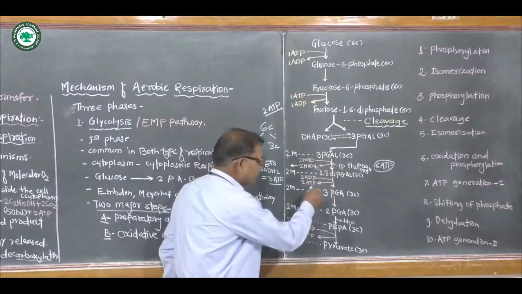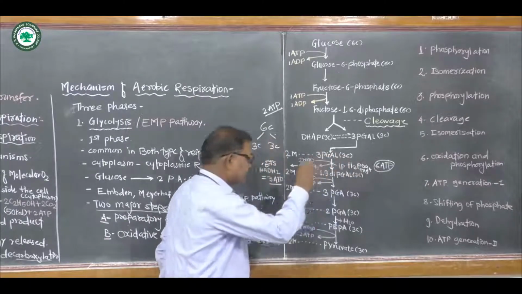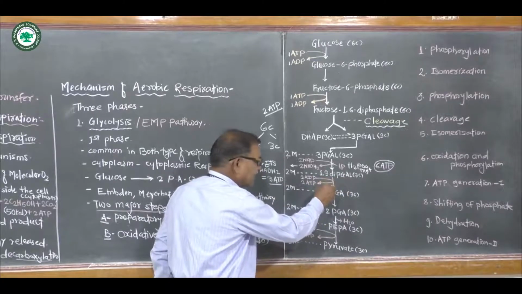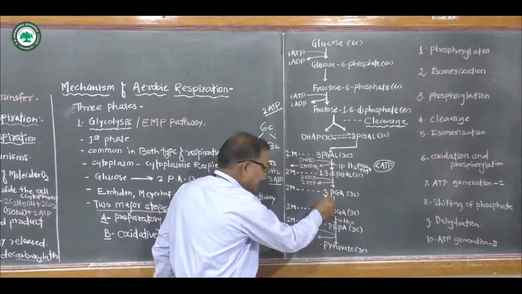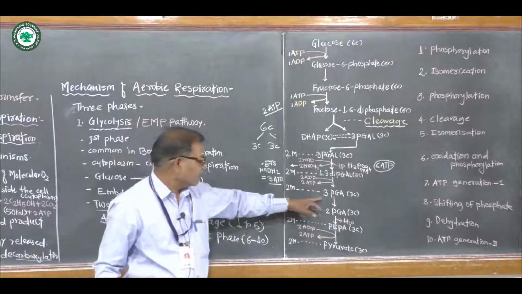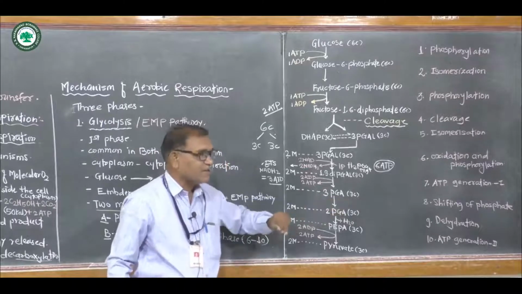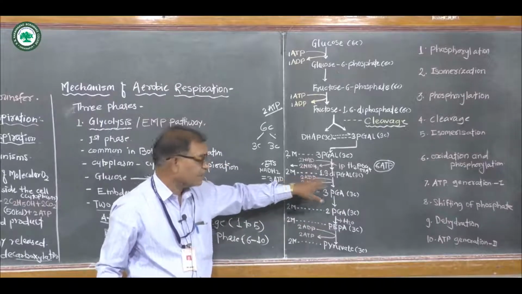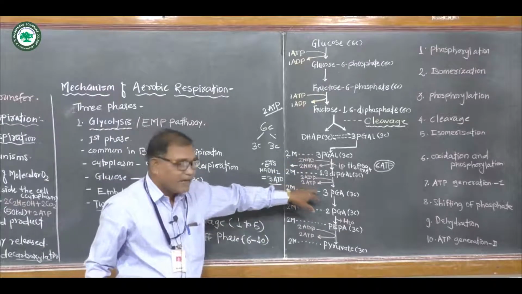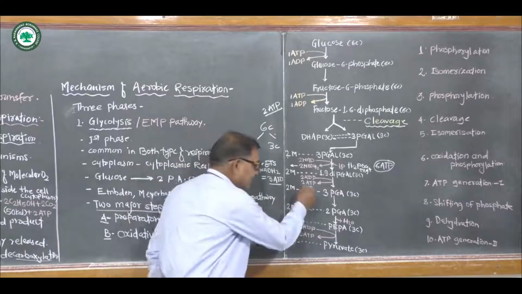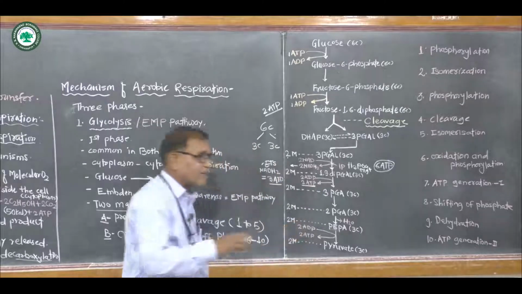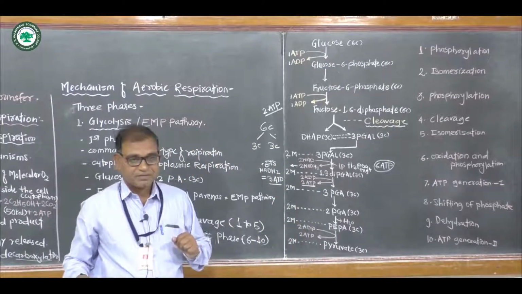Okay. Now next, 2 molecules of 1,3-diphosphoglyceraldehyde are phosphorylated to form 3-phosphoglyceraldehyde. Phosphorylation means ADP combines with an inorganic phosphate group to form ATP. In this step ATP is generated, which means substrate level synthesis of ATP.